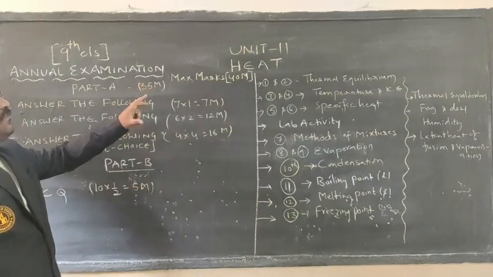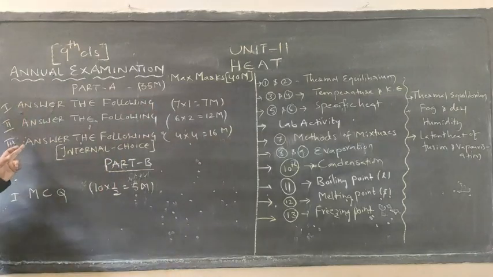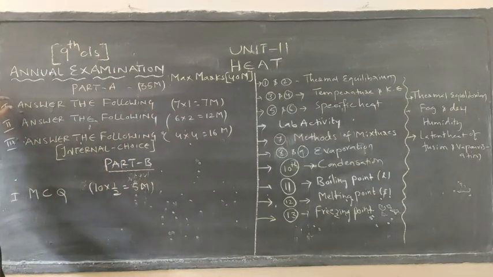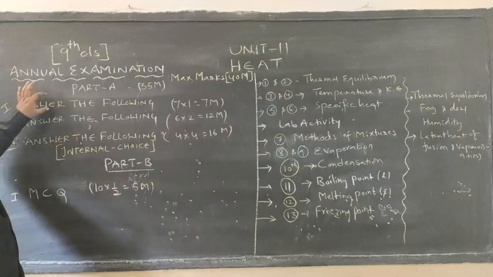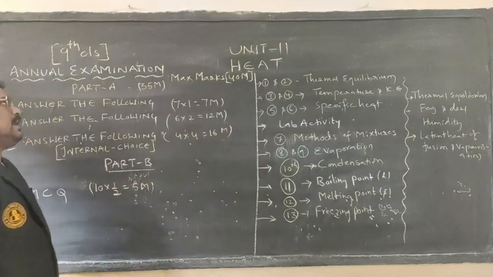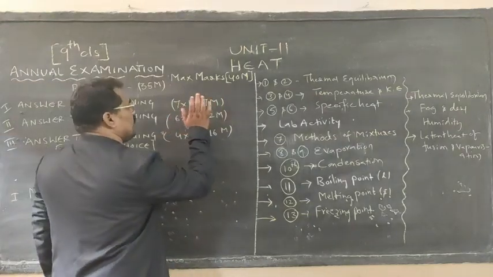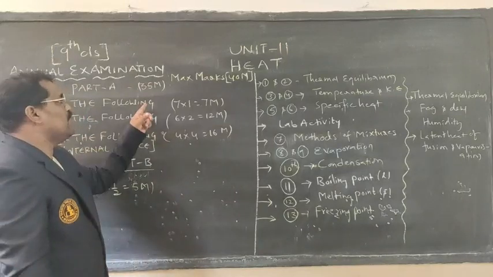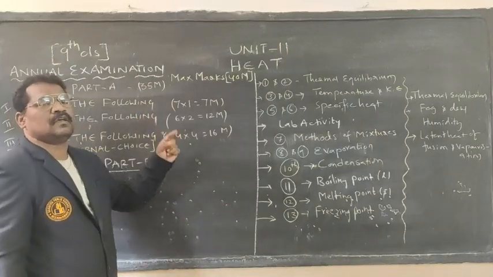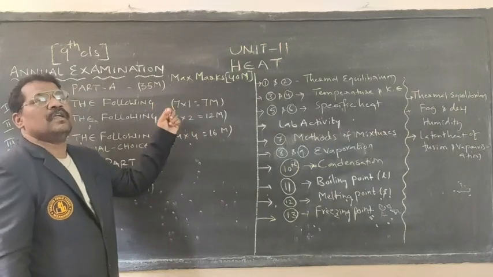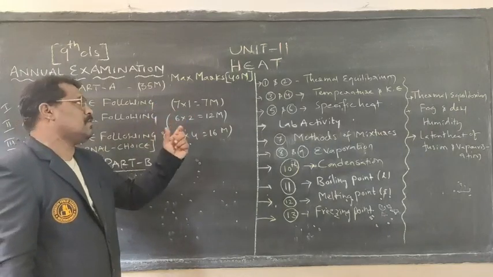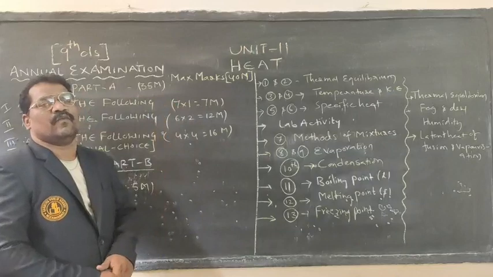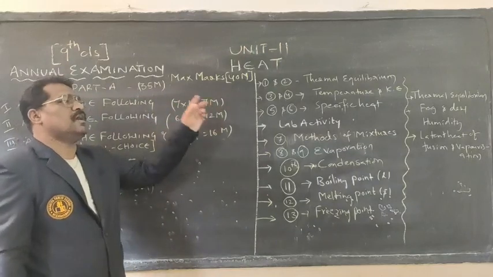Within Part A, 35 marks, we will have 3 different blocks. First one is: answer the following questions, in which they will ask 7 very short questions. We have to answer them in a very short form. Each question carries 1 mark, so it totals 7 marks.